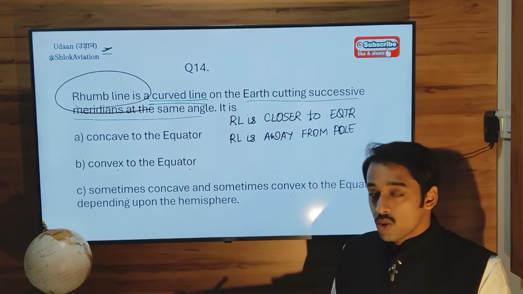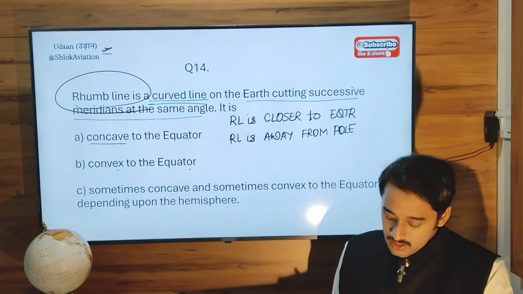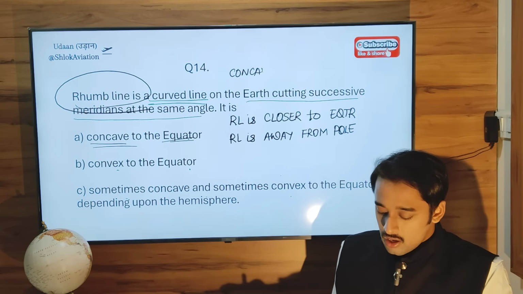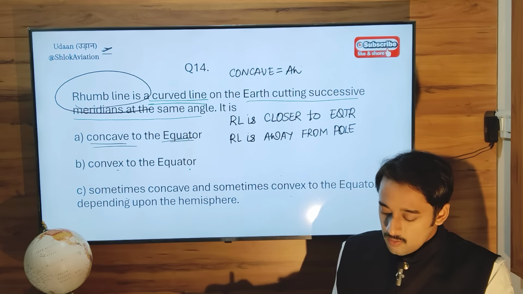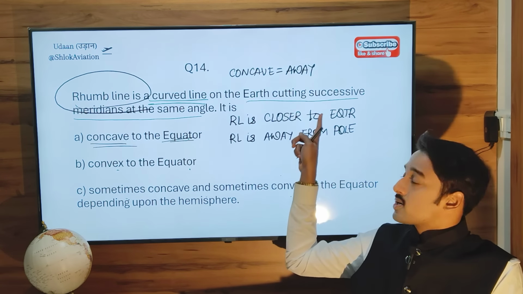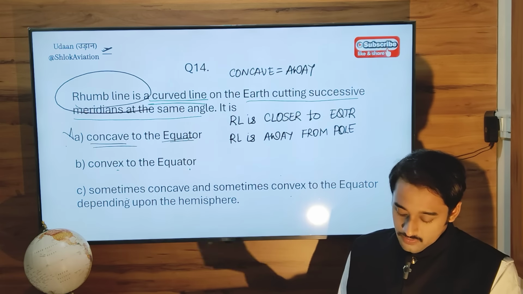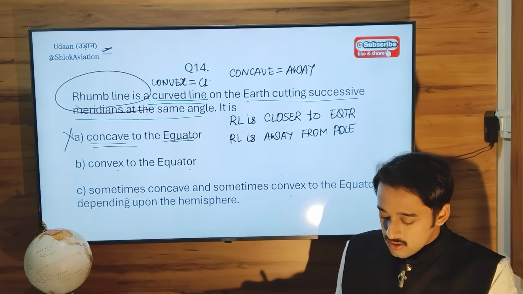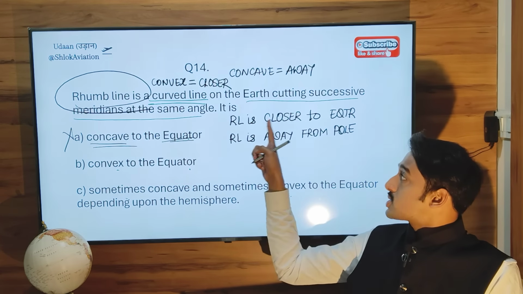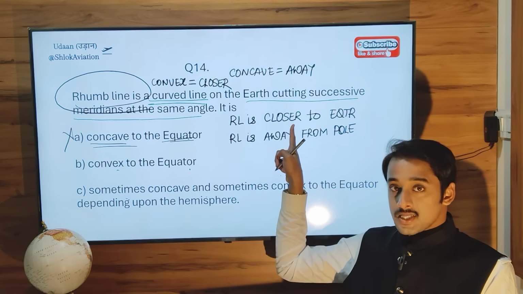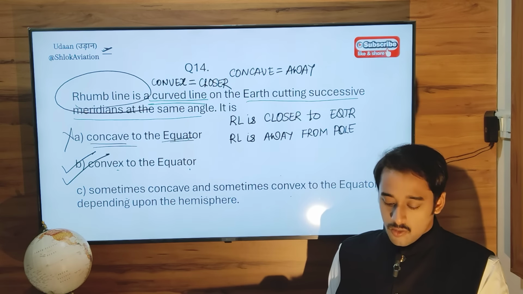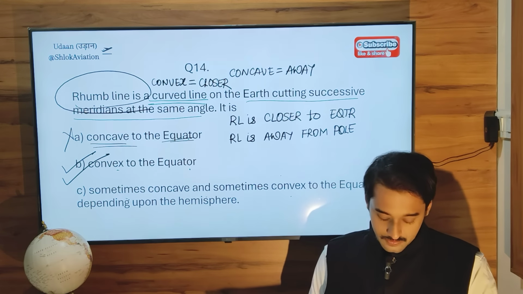So let's look at the options. Concave to the equator. So concave means what? Concave means away. So is it away from the equator? No, it is closer to the equator. So this is wrong. Convex to the equator. Now what is the meaning of convex? Convex means close, closer. So yes, the rhumb line is closer to the equator. So they have expressed this statement as convex to the equator. So this is correct. So option number Bravo will be the correct option.